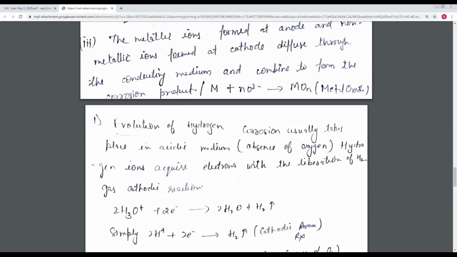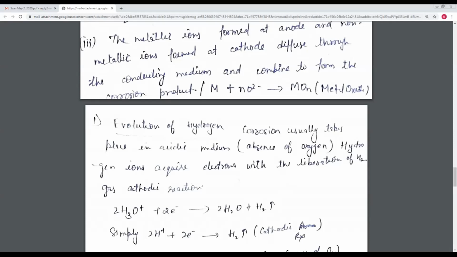Now here we know that there are cathodic and anodic areas present. As we know, oxidation occurs at the anode and reduction at the cathode. Metal is converted into metal ion, which is the oxidation process and the anodic reaction, at the anodic part. And for the cathodic part, there are two types of reactions. First is the evolution of hydrogen, and the other is the absorption of oxygen. So first we discuss the evolution of hydrogen.